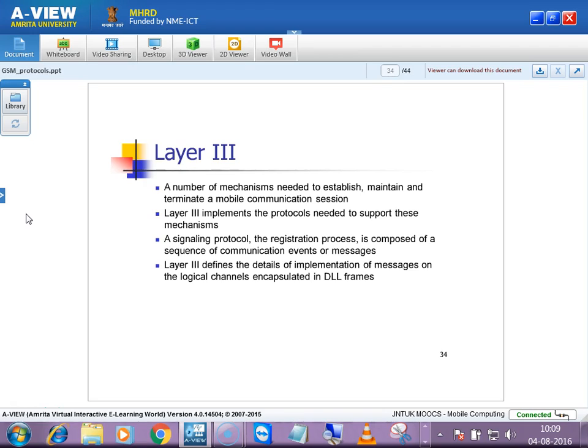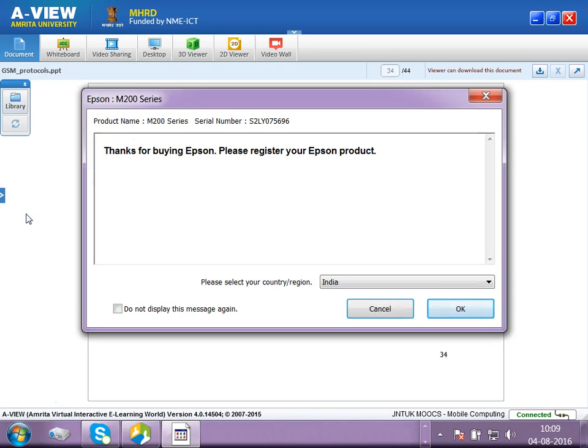Layer 3 implements the protocols needed to support these mechanisms. The corresponding protocols will be implemented by layer 3 in order to perform these functionalities. In the signaling protocol, the registration process is composed of a sequence of communications. As I told you, before establishing some session, you will have a lot of signaling messages that will be exchanged. These functionalities will be taken care of by layer 3.